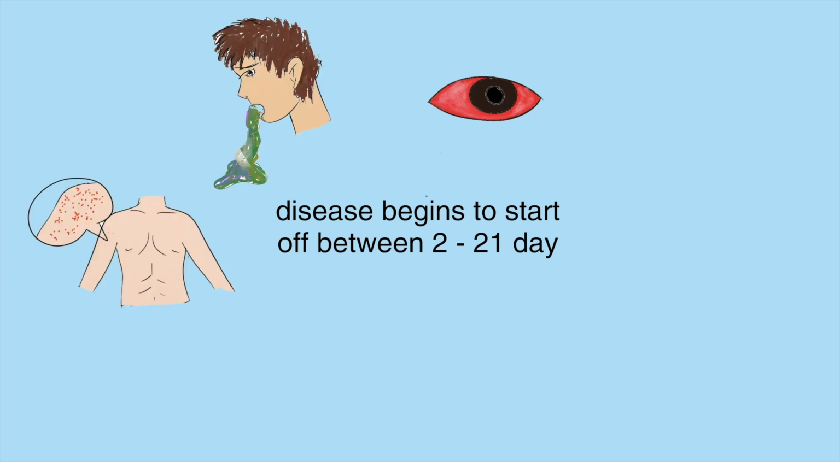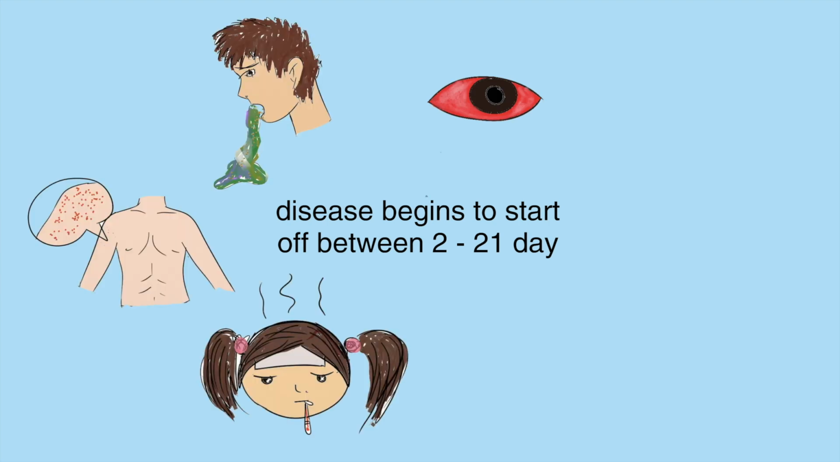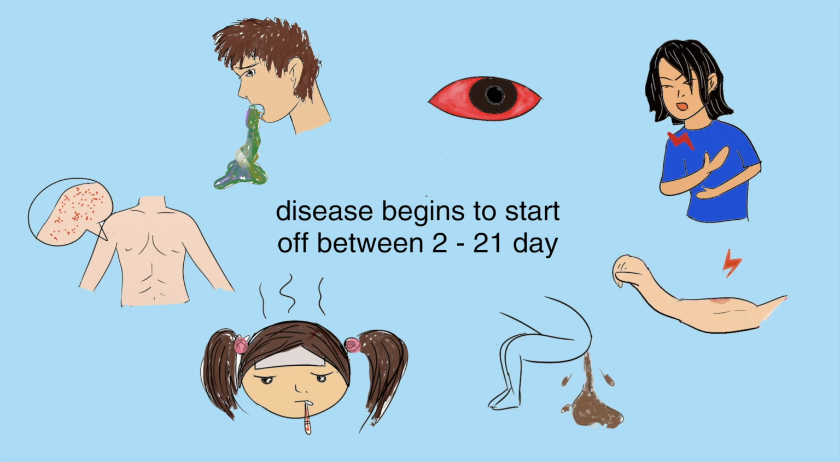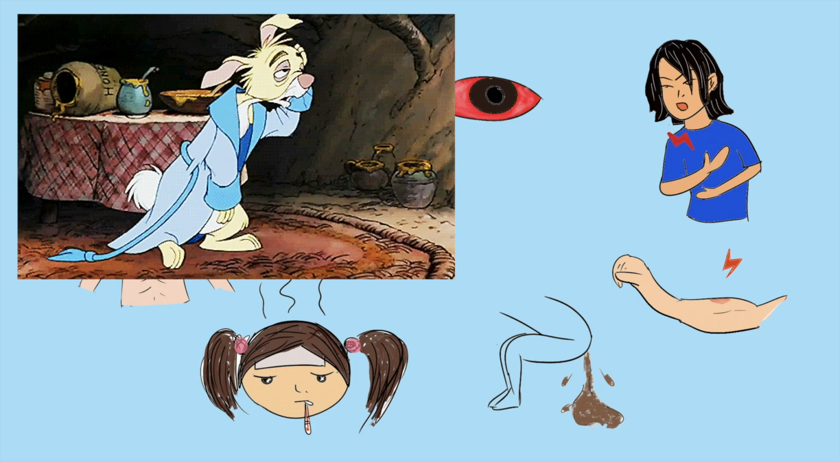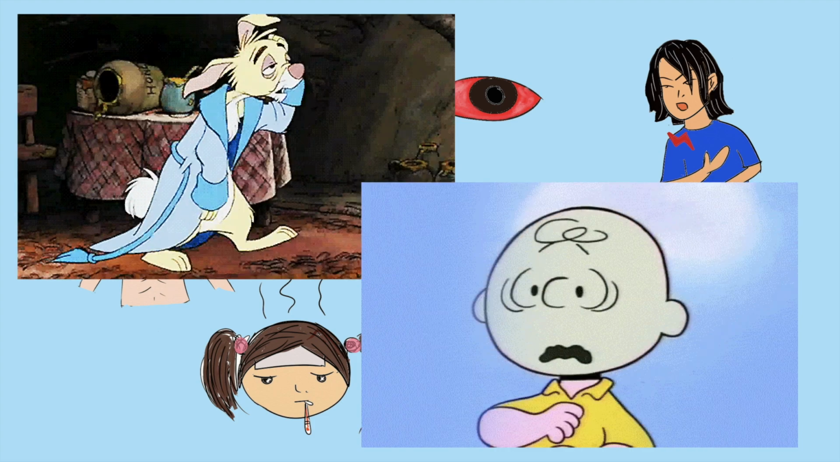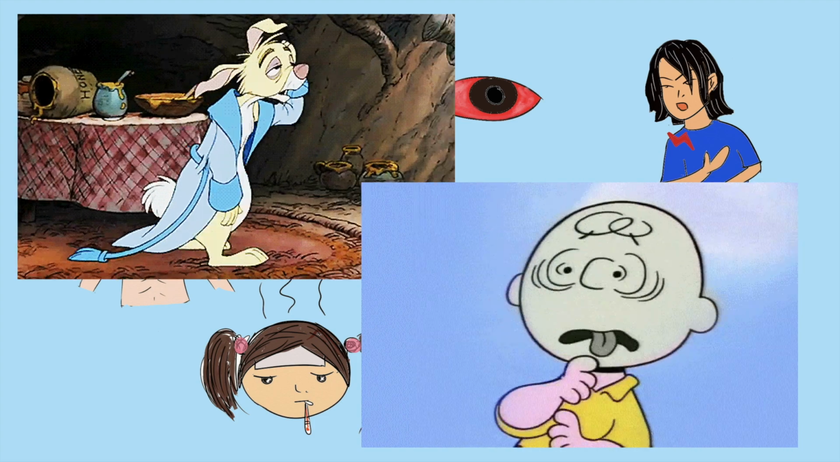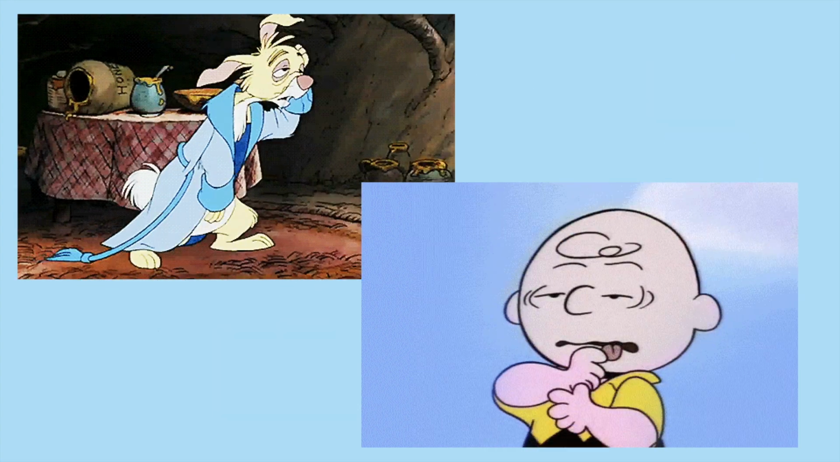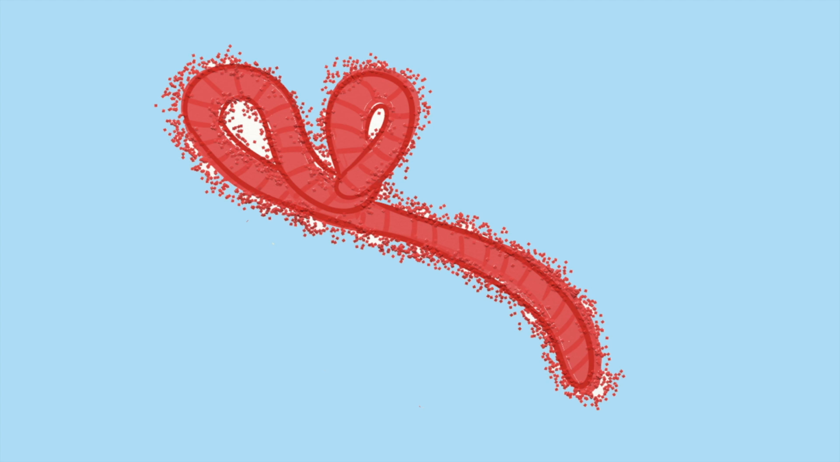Symptoms. The Ebola disease begins to show between 2 to 21 days. There are high fever, sore throat, headache, joint pain and muscle pain, fatigue, diarrhea, vomiting, abdominal pain, extensive bleeding, rash, red eyes, hiccups, cough, chest pain, difficulties in breathing, and difficulty in swallowing, external and internal bleeding.